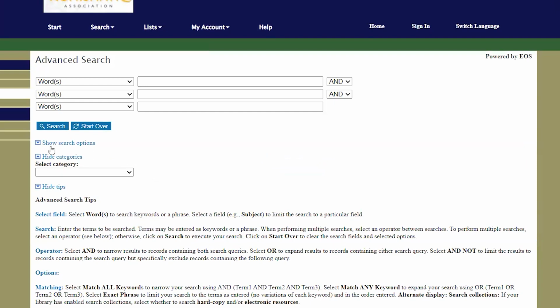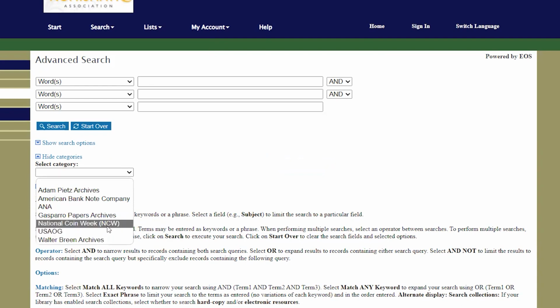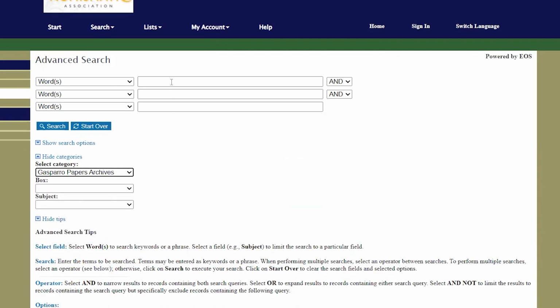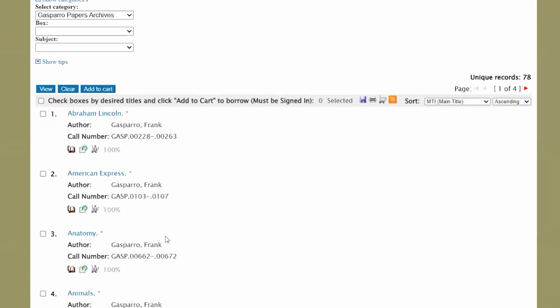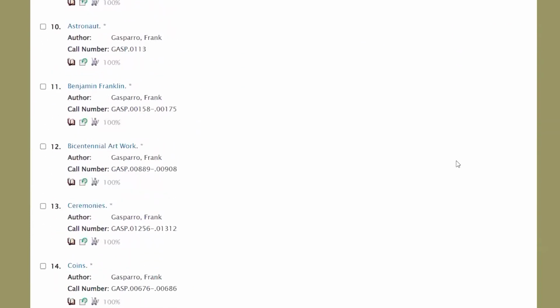To browse an archive, select the archive label from the Select Category menu. The labels will show the name of the archive. For this video, we will browse the Gasparro Papers archives. Type in the generic star symbol, or Shift-8, into one of the search bars under the title Advanced Search, and click on the Search button. The star symbol is added to the end of all titles in our catalog and allows one to see all items in a particular category. We now see that there are 78 items in the Gasparro Papers archives, and we can browse the individual items.